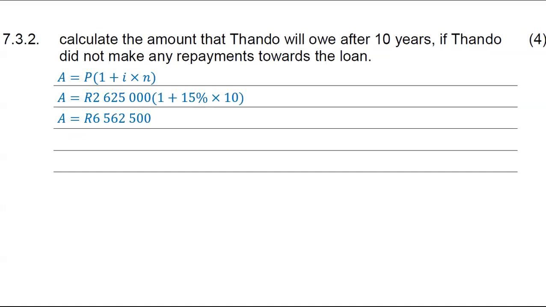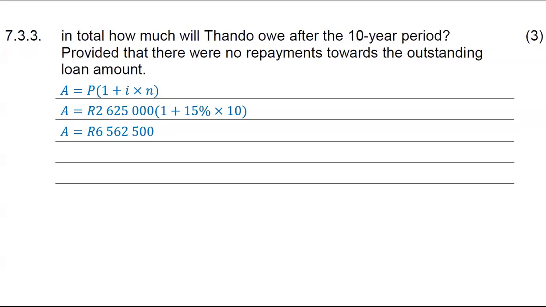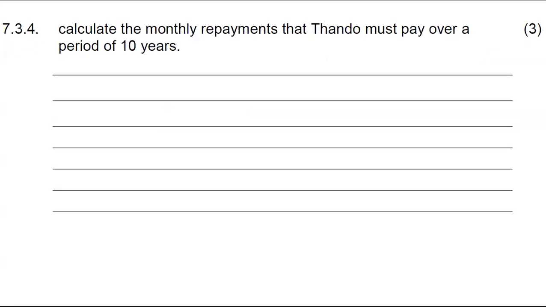All right, I just wanted to show you that they can rephrase it differently. So you will notice that 7.3.2 and 7.3.3 are pretty similar, but they are phrased differently, but they want you to calculate the same amount, okay? That's what I wanted to expose you to. Let's move to a totally different question, which is 7.3.4.